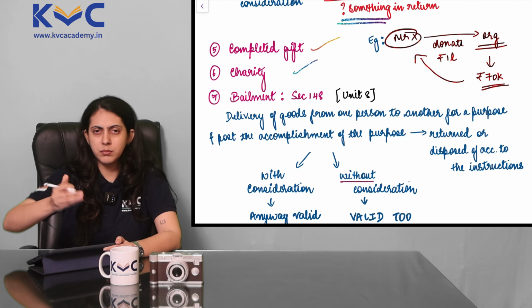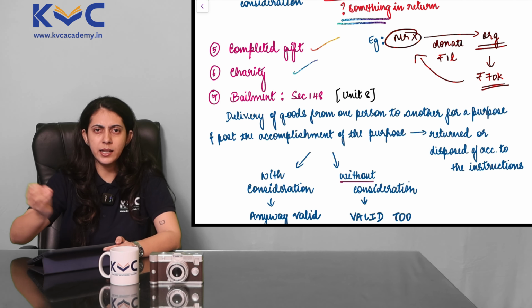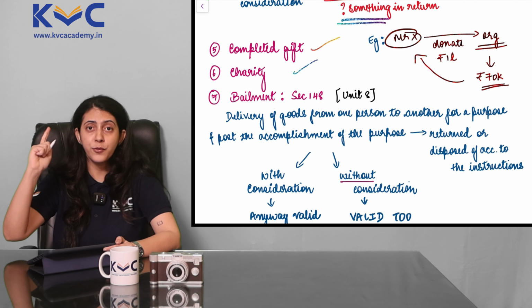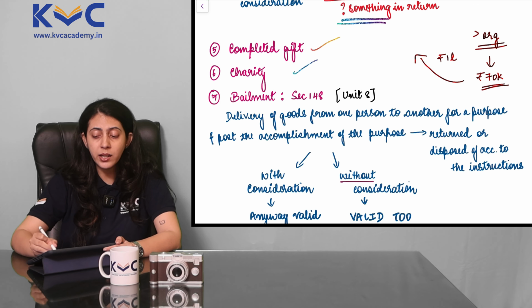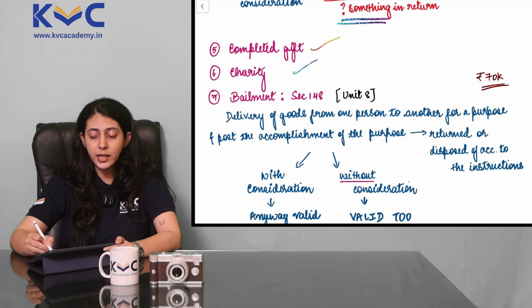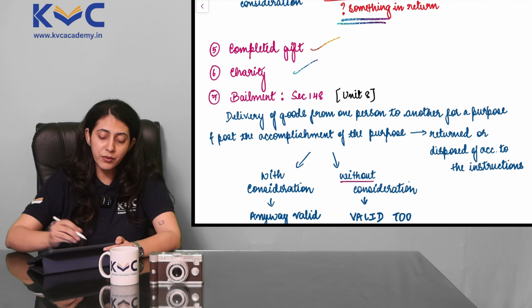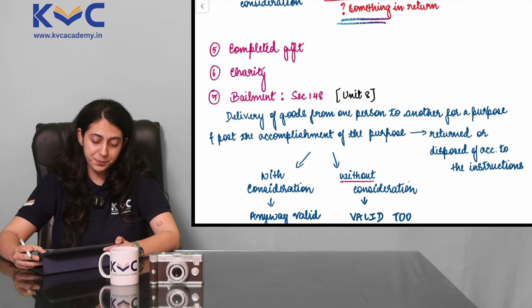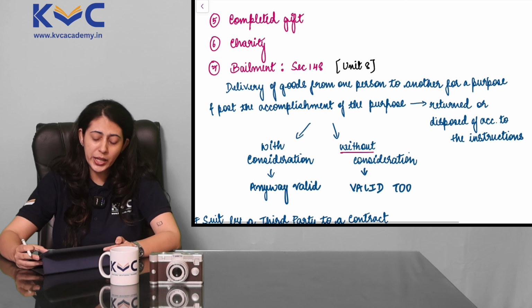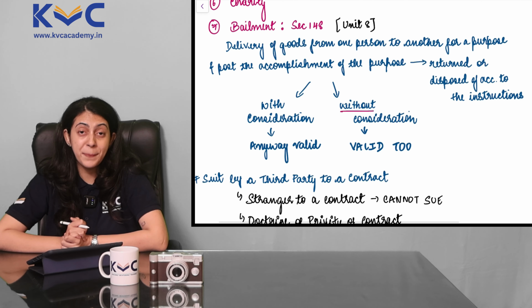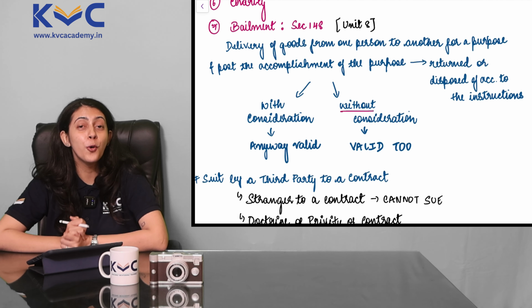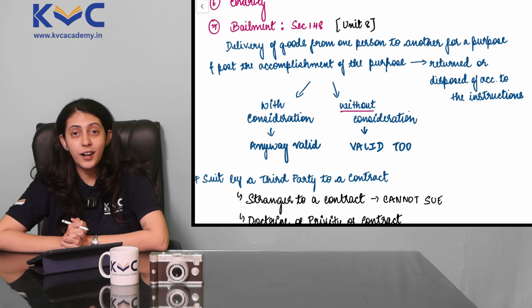Of course, in the scenario, certain technicalities may also be involved. Remember other formalities can also come into light. But a contract of charity is going to be valid even without consideration. Our last point under these exceptions is bailment. Bailment is also a whole unit that you will have to study under Unit 8.